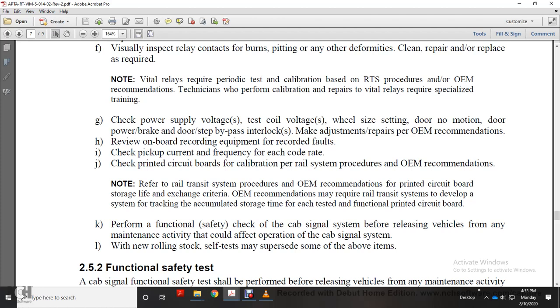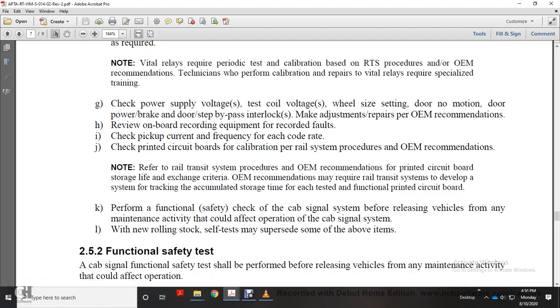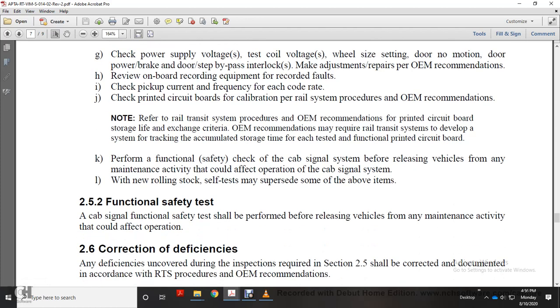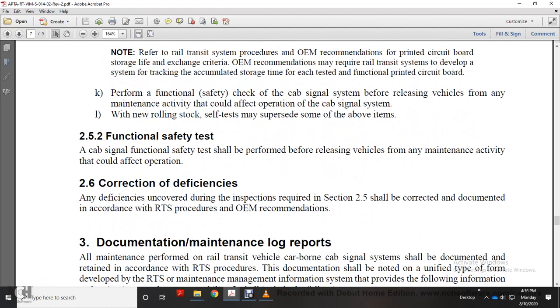cab signal. Check the cab signal system before the release of the vehicle from any maintenance activity that could affect the operation of the cab signal system. With new rolling stock, self-test supersedes most of the above items. 2.5.2 Functional safety test: the cab signal system should be tested before releasing the vehicle after maintenance activity that could affect operation. Alright, 2.6, correction of deficiency.